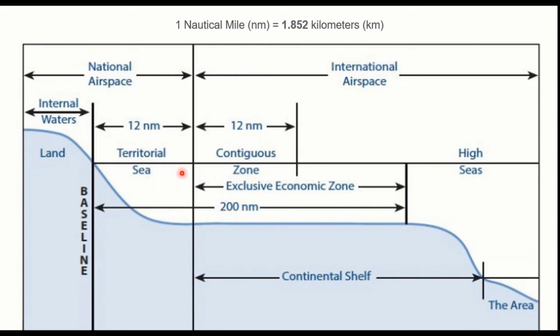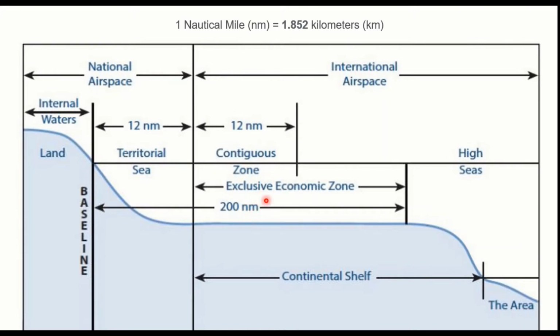So, up to 12 nautical miles, we have territorial sea, and the space above this we have national airspace, within which all the domestic aeroplanes can fly. And from this baseline up to 24 nautical miles, we have contiguous zone. 24 means this 12 plus this 12. And from this baseline again up to 200 nautical miles, we have exclusive economic zone.